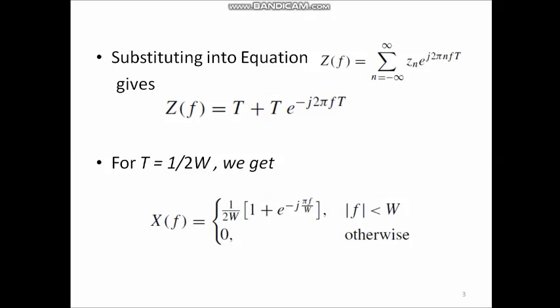Therefore, we will get X(f) equal to 1 by 2W into 1 plus e to the power minus j pi f by W when frequency is in the interval minus W to plus W, and it is 0 otherwise. So, this is the frequency domain representation of signal x(t).